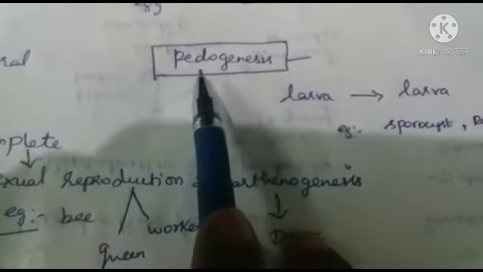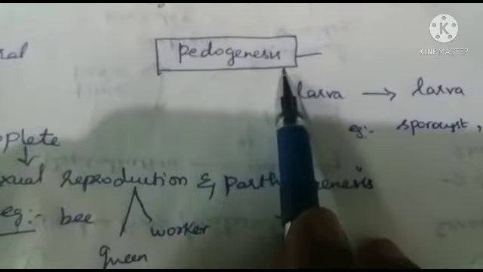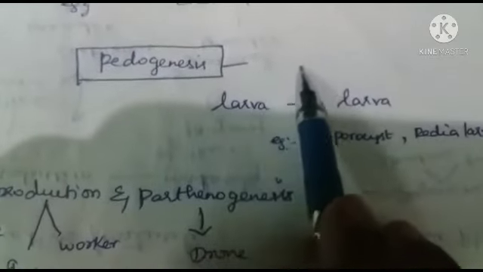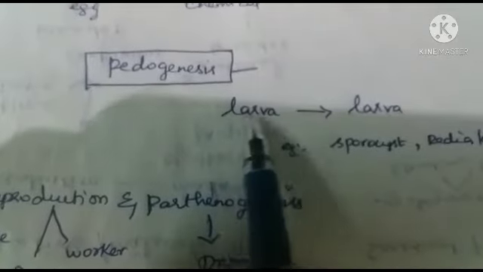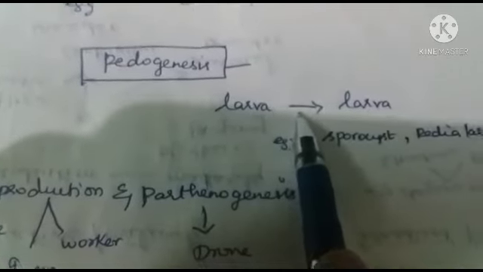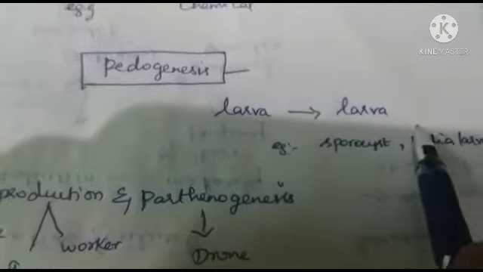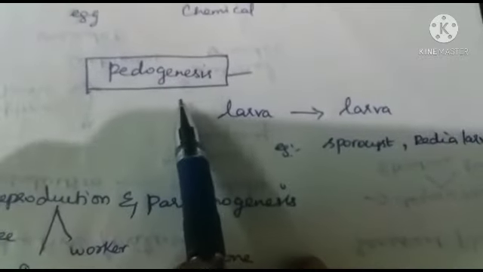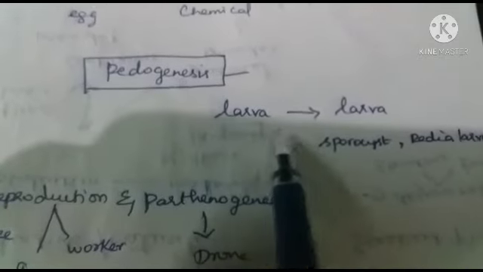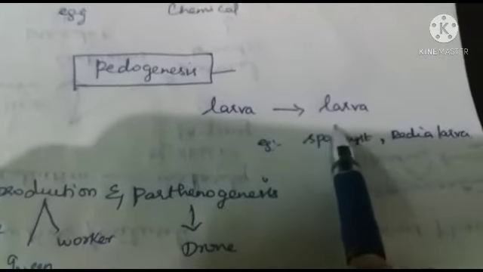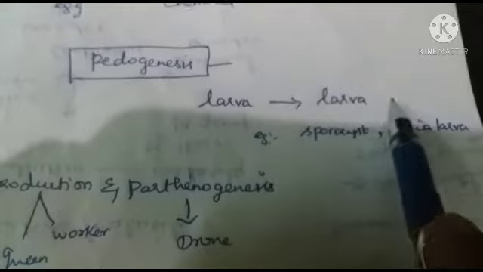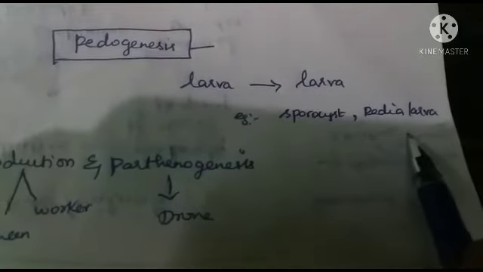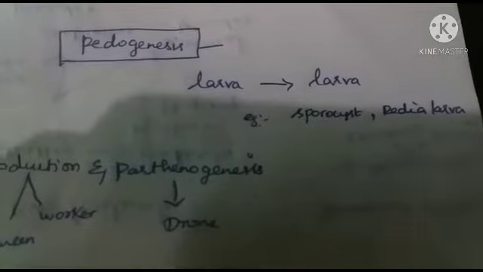Already you know, pedo refers to young ones, genesis refers to produce. Pedogenesis or pedogenetic parthenogenesis is nothing but the larva having the ability to produce a new generation of larva. What is called pedogenesis? In some animals, the larva has the ability to produce a new generation of larva. For example, sporocyst and redia larva of the liver fluke.